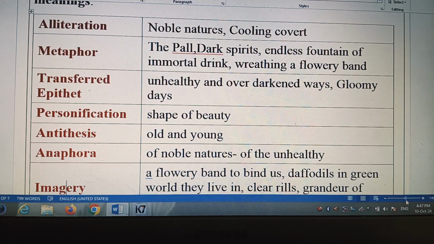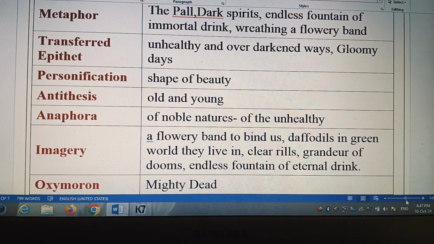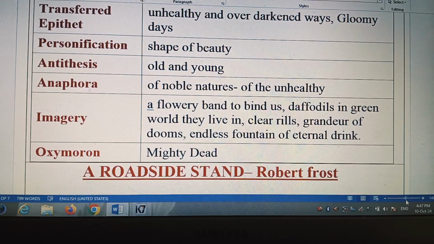And gloomy days. Days cannot be gloomy. Gloomy is actually an adjective that is used with a human being. So this is also transferred epithet. Personification: shape of beauty. Beauty is personified here in this poem. And antithesis means when two opposite words are used together. Old and young is an example of antithesis.